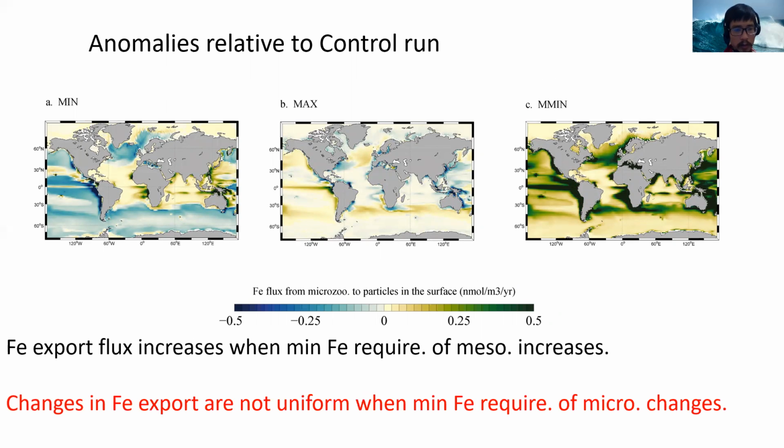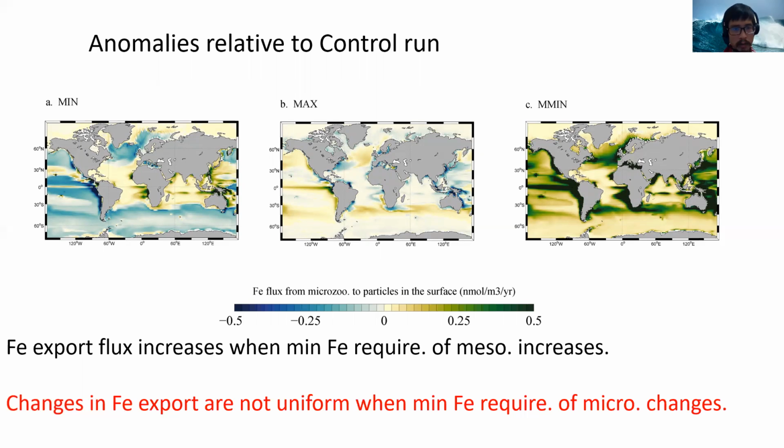Again on the far left hand side, the changes in iron export flux are not uniform when the minimum iron requirement of microzooplankton increases. We see some regions of decrease, but we also see some regions of increase as well.